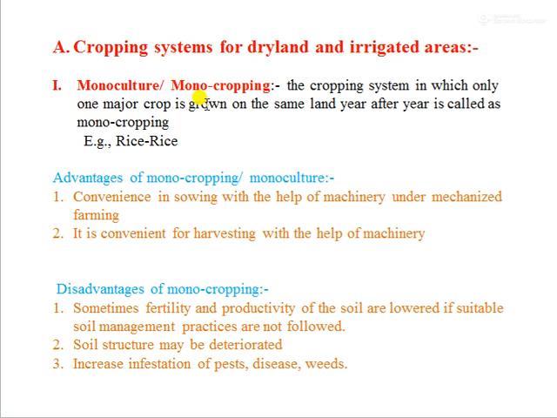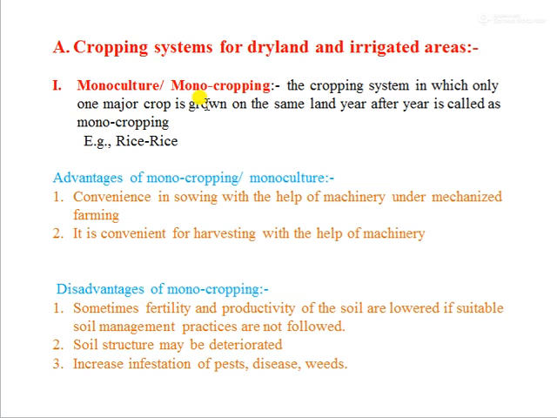Monoculture is mainly suggested for dryland and irrigated areas. Monoculture is the cropping system in which only one major crop is grown on the same land year after year, and it is called monocropping. Mono means a single crop is grown on a land year after year. It is called monoculture or monocropping. Example: rice after rice.